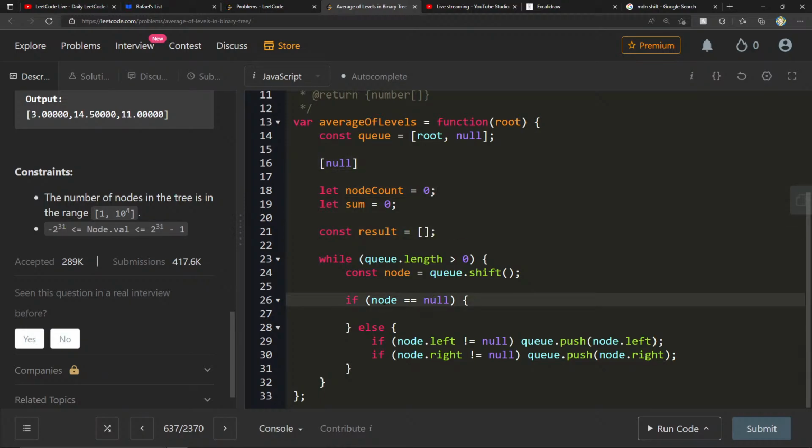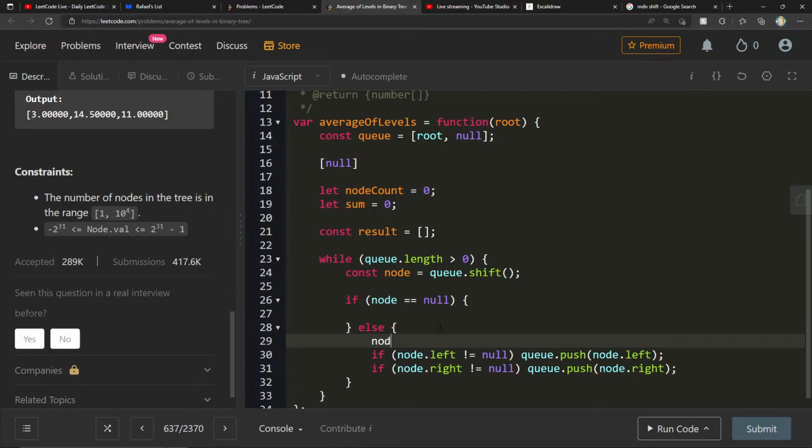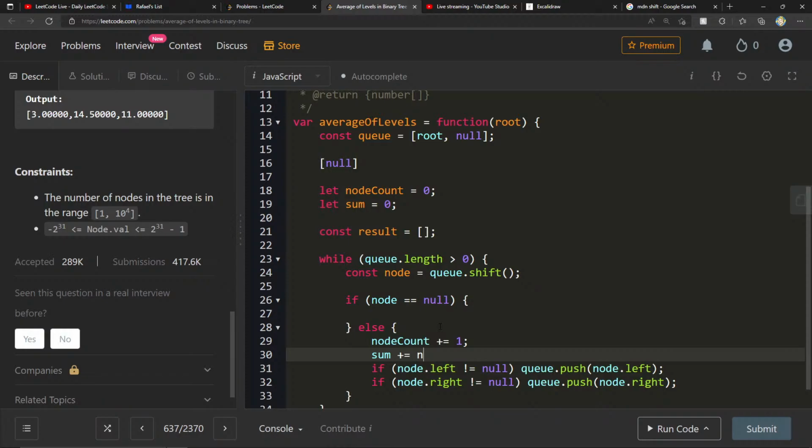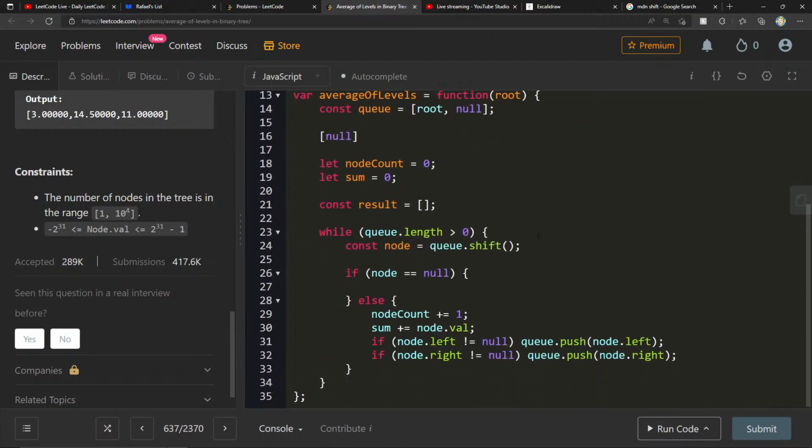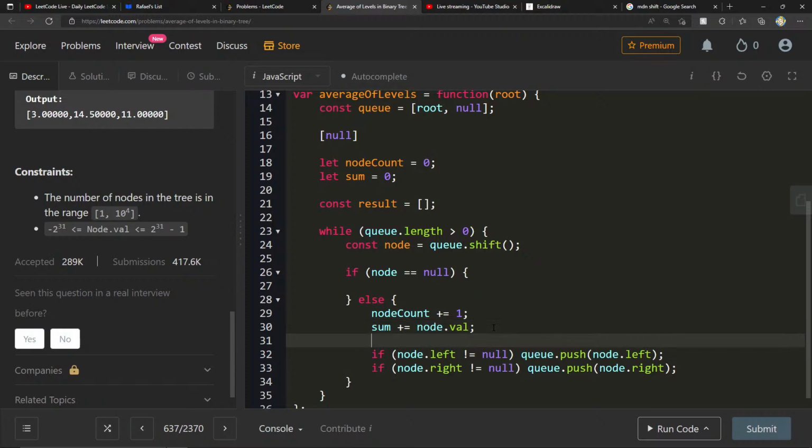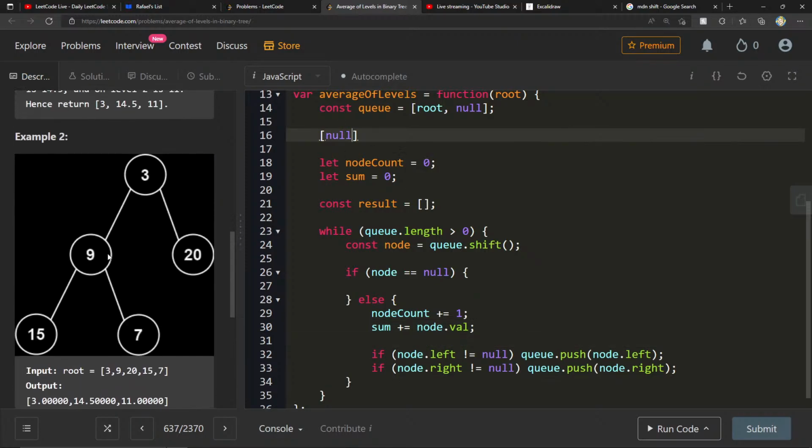If it's not null, that means we can add node count plus or equals 1 and sum plus or equals node.val. Yeah, val right here, right? And then we can go ahead and worry about adding the children. Now the next time, well, actually we'll add the children first, so we get 9 and 20.